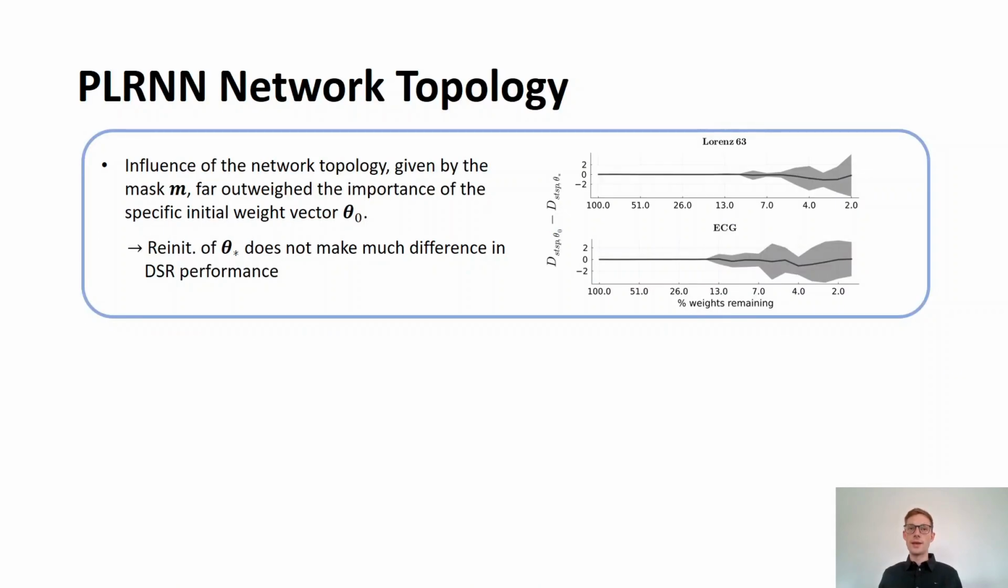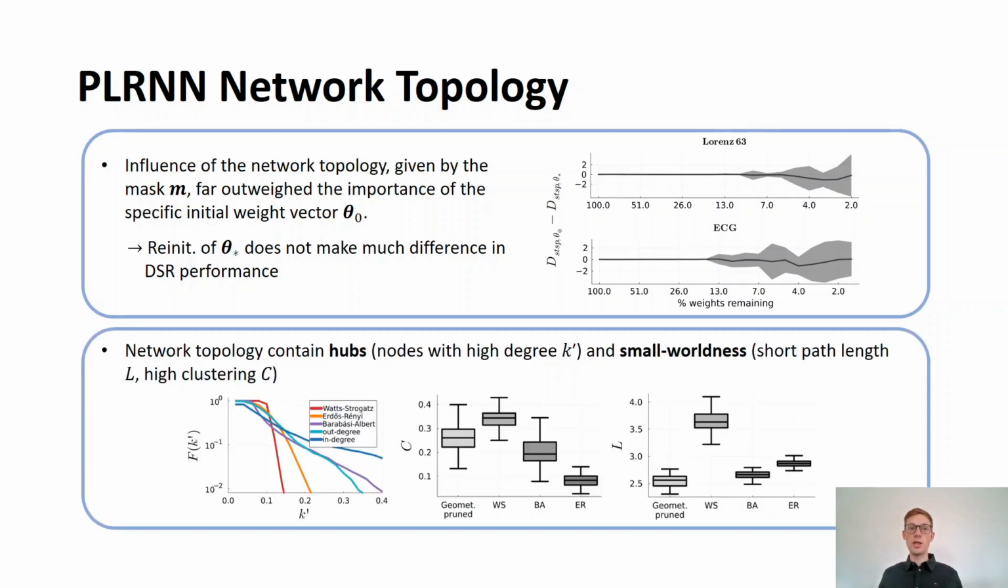In the lottery ticket hypothesis, the initial weight values in conjunction with the network topology are crucial for the subnetwork's performance. To test this in the context of dynamical systems reconstruction, we reinitialized the initial weight values and observed not much performance difference, highlighting the crucial role of the network topology. Translating this topology into a graph reveals hub-like structures with highly connected nodes, as well as small-world characteristics given by the short average path length and the high clustering.